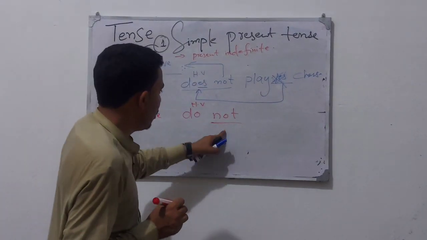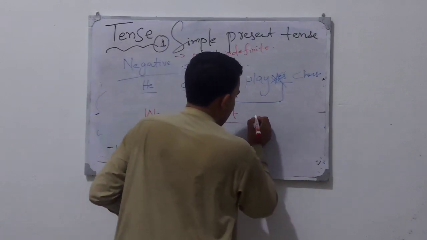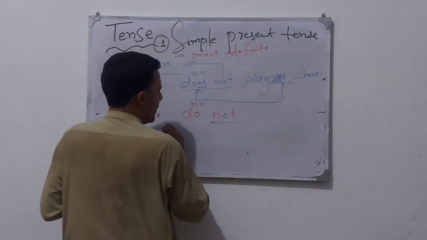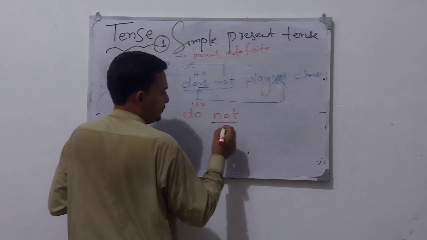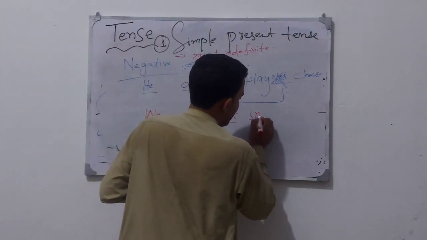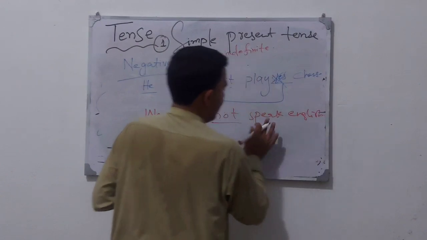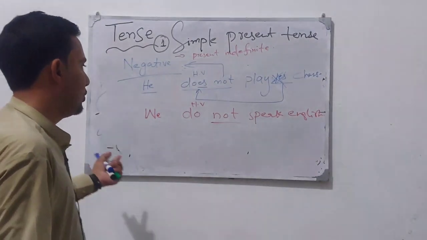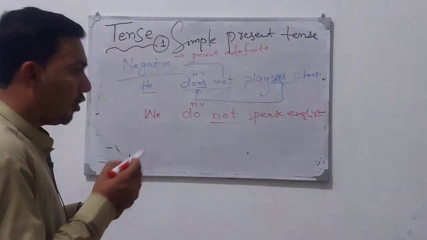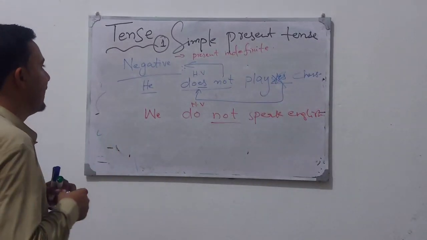We do not speak Pashto, we do not speak English, so it becomes the negative of that sentence. Simply these are the examples of negative sentences.